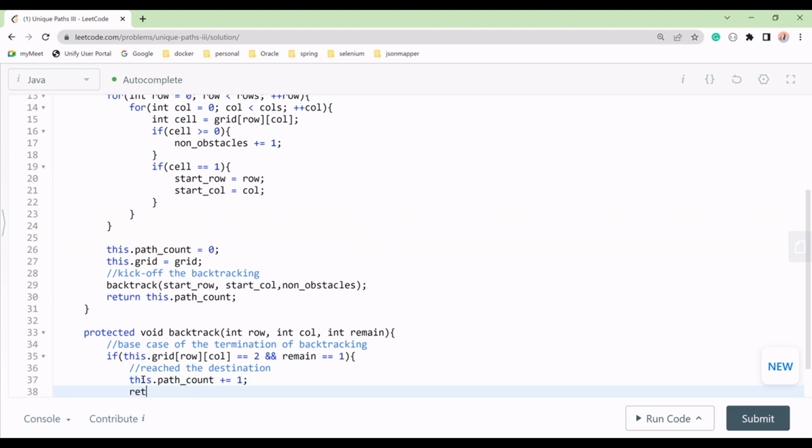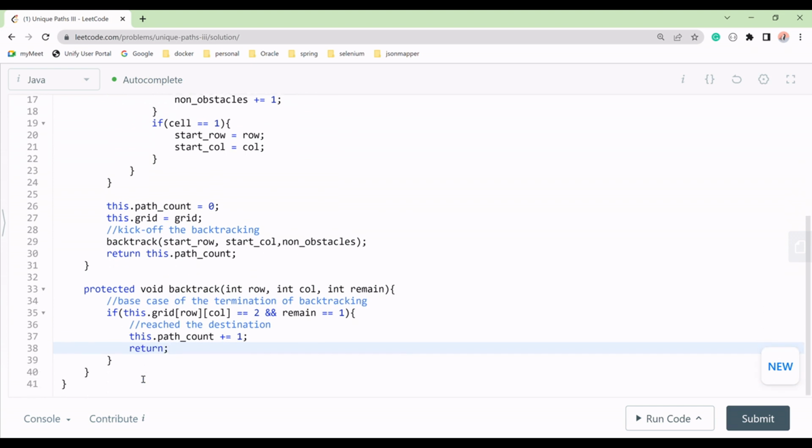We do not need to do anything else, we'll return. So this is our base case, and so that we can terminate our execution here.